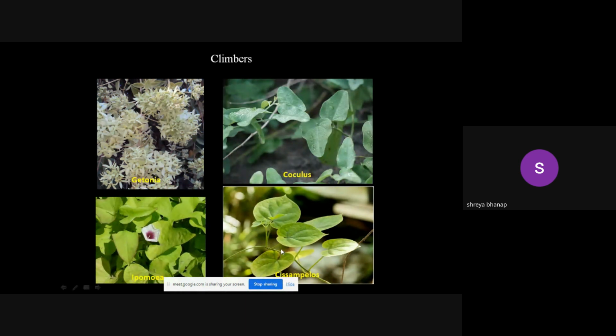One of the less known climbers from the wild area is Cissampelos pareira. So Cissampelos has a heart-shaped leaf again. But this is not a very popular climber. So one has to go and search for it. It is found in hardly one or two places in the biodiversity park.